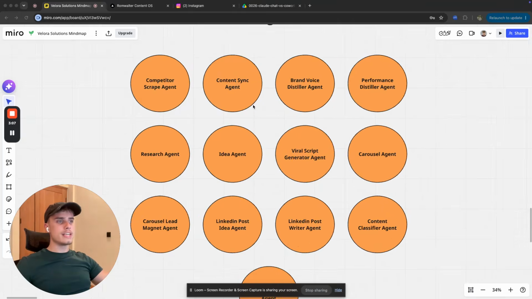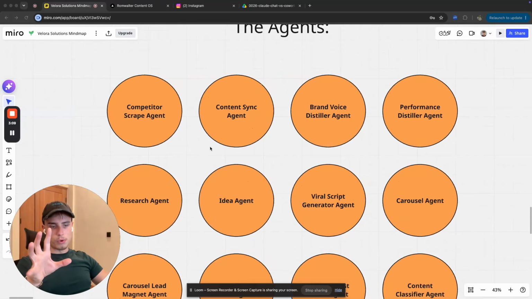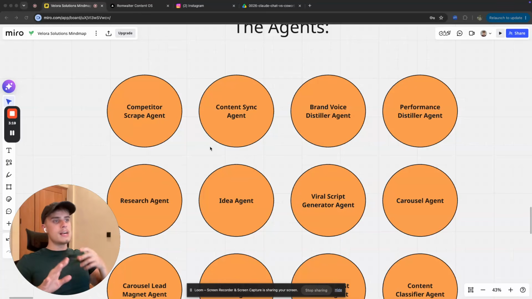And the content sync agent, this agent is going to be responsible for getting all of your data. It's going to go into your profile and just pull all of your metrics together, your views, saves, shares, reach, watch time. It's going to look at everything and see where you're lacking. Maybe your watch time is bad. Maybe there's a lot of comments, but nobody's saving your videos. And just looking at all these different metrics.